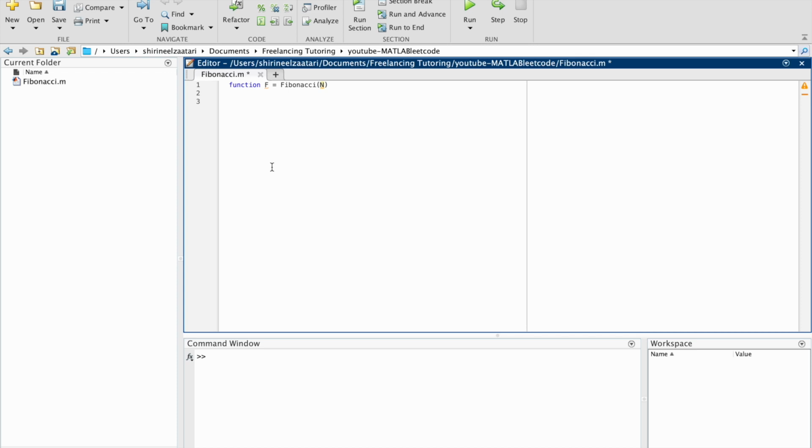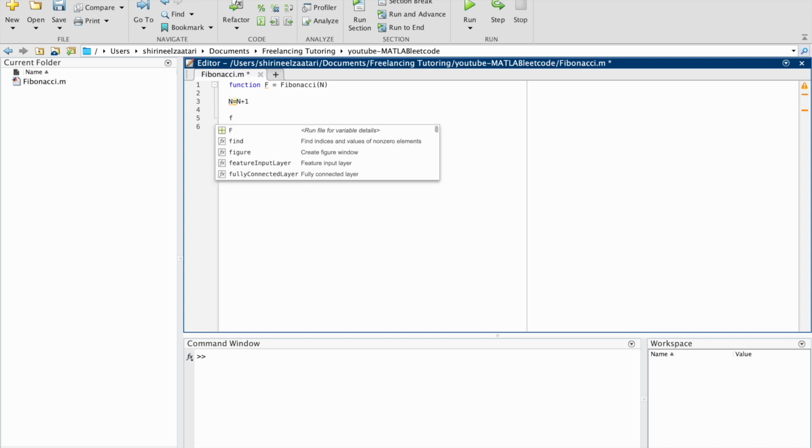So for example, if n is equal to 0, then that means we are looking for the index 1 of our vector. So I'm just going to offset n by 1 at the beginning in order to make it simple. And then we are going to create a vector small f, we can just write f is equal to 0, 1.